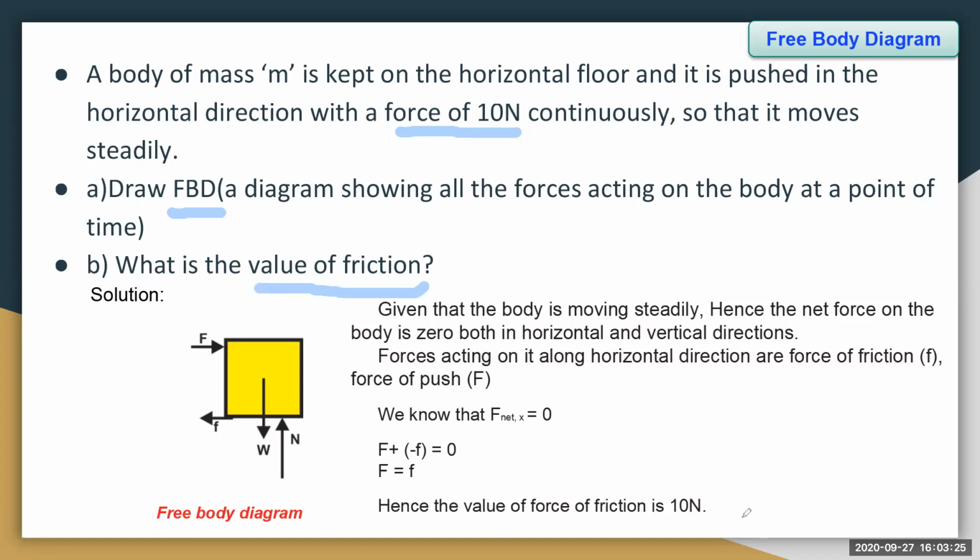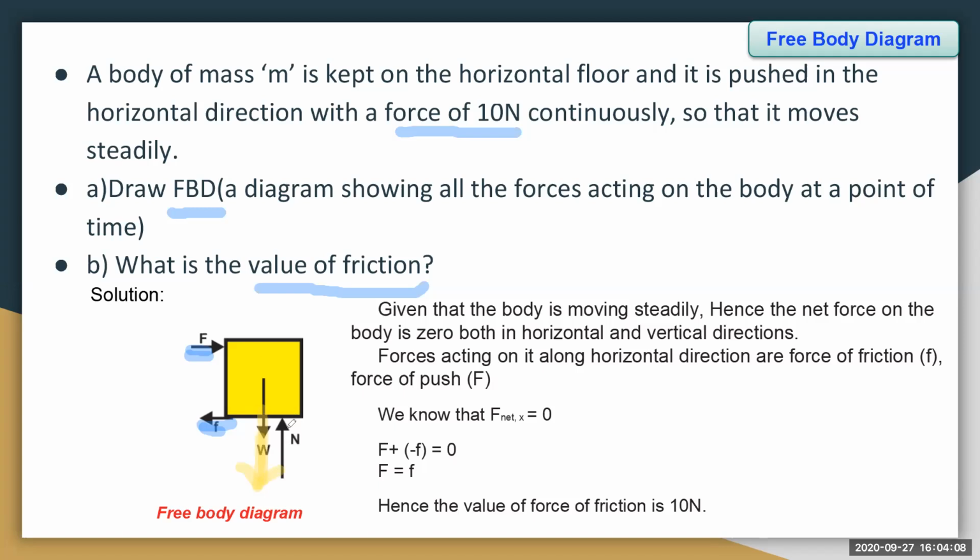Now we have learned frictional force. Okay, now we try to solve this problem. Here, to draw the free body diagram, we have taken the object of mass m, and we know there are four directions, four forces acting on it. This is the force of push, the force which we are applying on the object to move, and this is the frictional force. Frictional force is applied by the horizontal floor or the table, and W is the weight of the object showing downwards, isn't it?